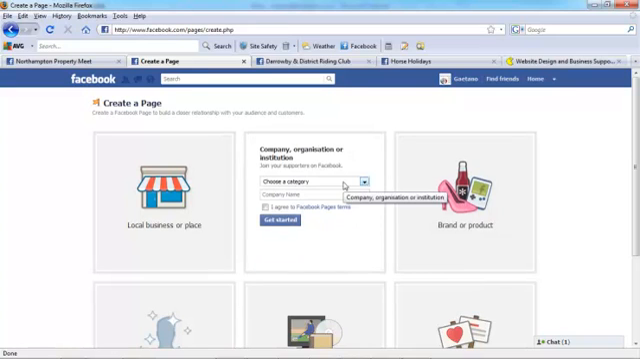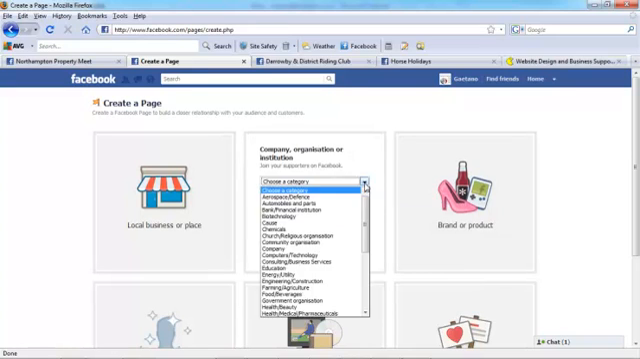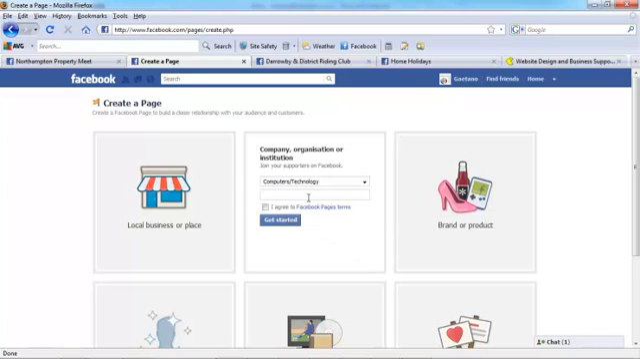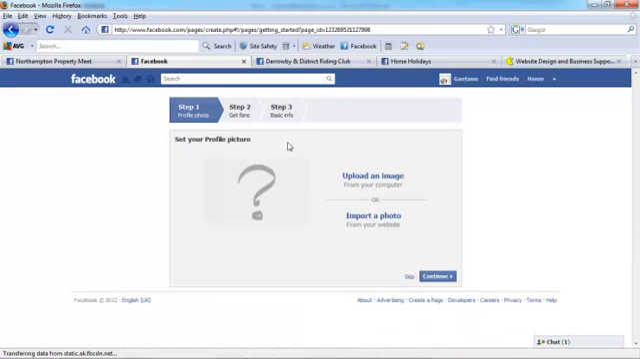You've then got to categorize that company. So choose a category. So if I'm looking to add a new Facebook page for my own company, I look down the list and it's actually computers and technology. And then I add the company name. So it's NYBYTES. Obviously, I agree to Facebook pages terms. Get started. So the steps are here.